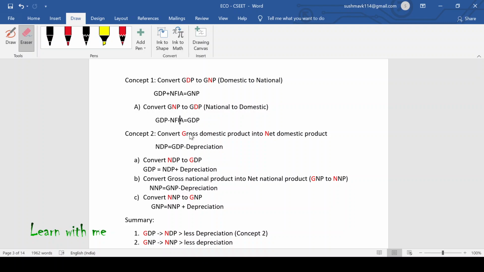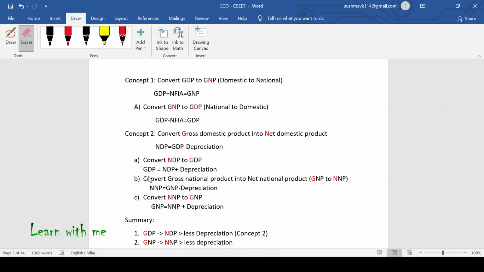So now I have to calculate NDP. The formula is NDP is equal to GDP minus depreciation, because you are calculating net. You are calculating net, so you have to deduct depreciation.